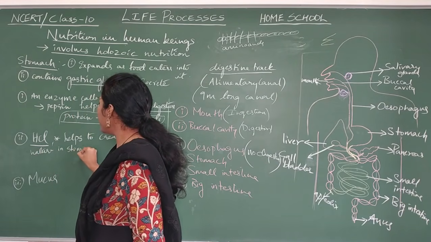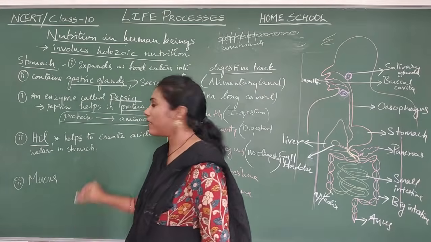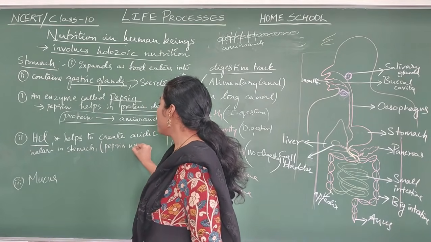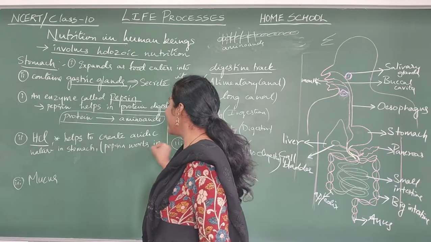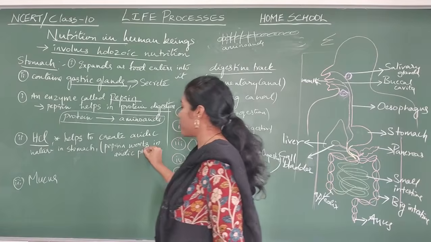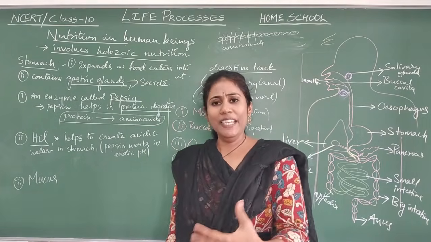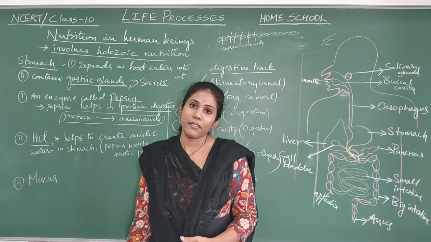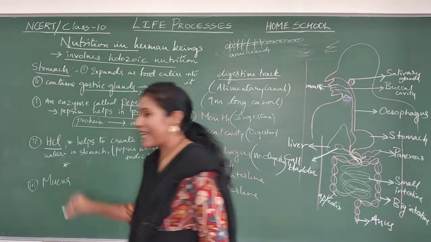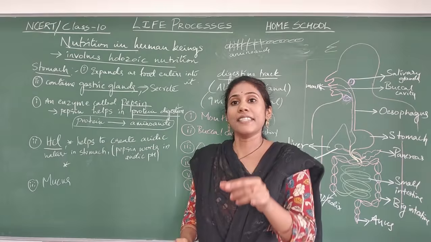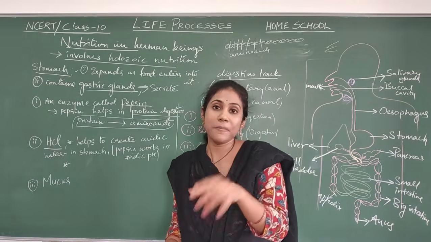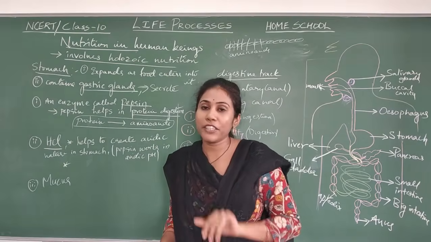Why do you have to create acidic nature in the stomach? Because pepsin works in acidic pH. This is the main work of HCl here. And it can do one more duty. Since it is an acid, it can kill certain harmful microorganisms that might have come along with the food.